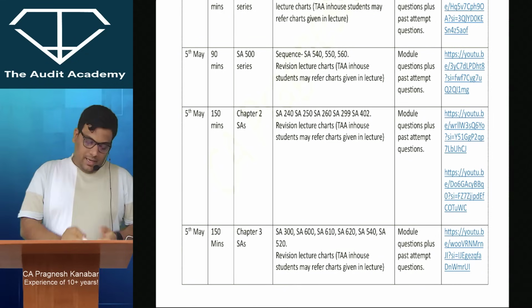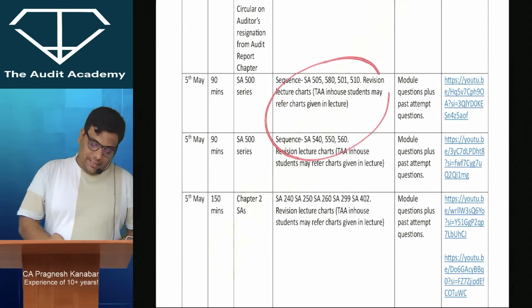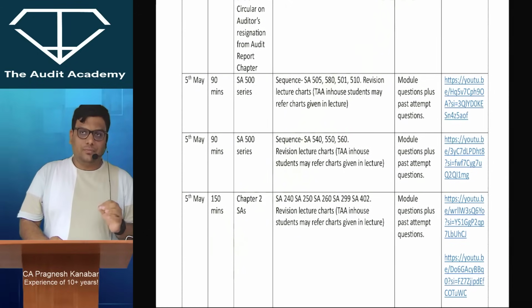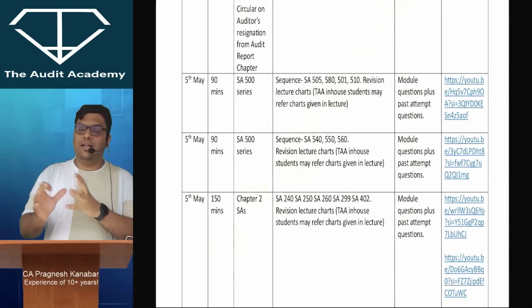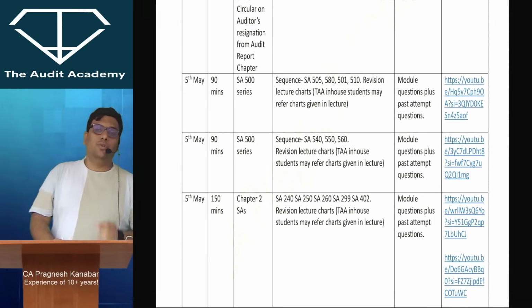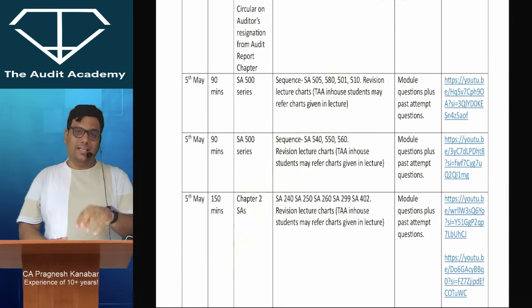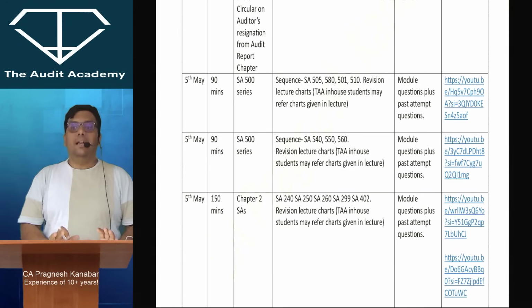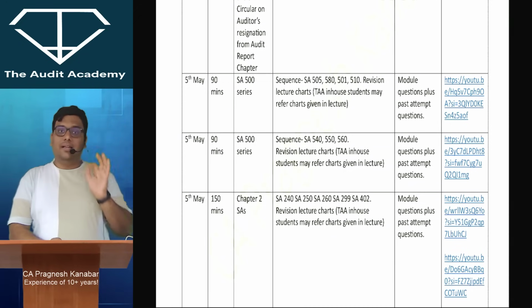Okay, now from these standards, let me tell you that as per the ICAI module, they are expecting that they are going to give you only application based questions. They are not going to give you plain theory questions from these standards. So it is more about conceptual clarity rather than highlighting every single line of the standard.